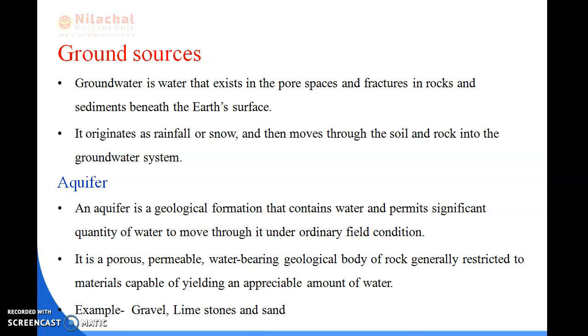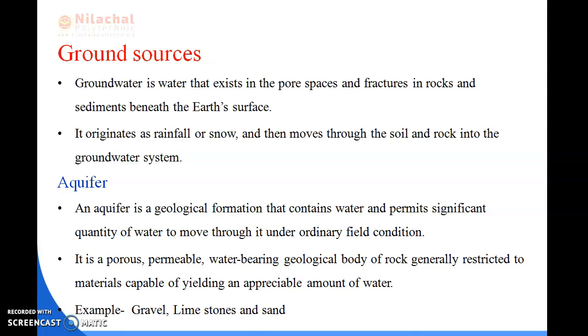When the rainfall or snowfall occurs, it moves through the soil inwards, and passes through permeable rocks. Permeable rocks means what? The water can pass through these rocks. They can pass through the permeable rocks and through the sands, or any type of rocks. After passing through the rocks, they settle in a layer that is known as an aquifer.